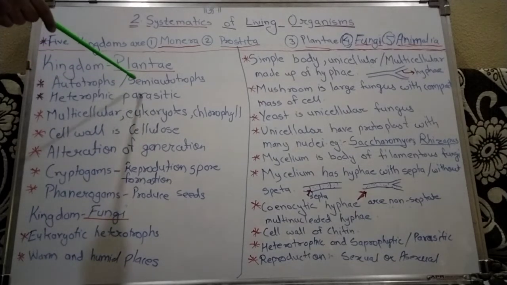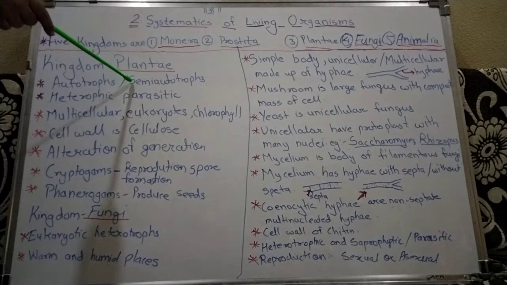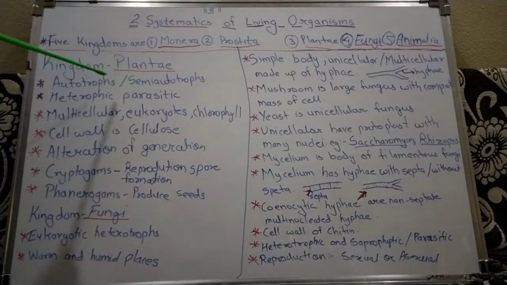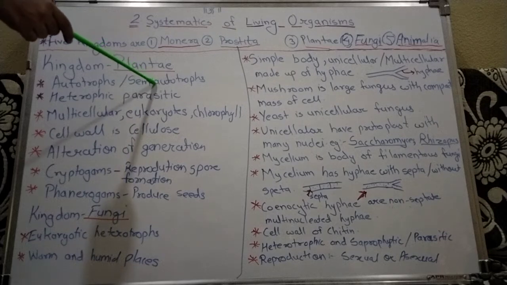Semi-autotrophs means these are the insectivorous plants like Venus flytrap, pitcher plant and bladderwort. So the first character of kingdom Plantae is that these are autotrophs and some are semi-autotrophs.